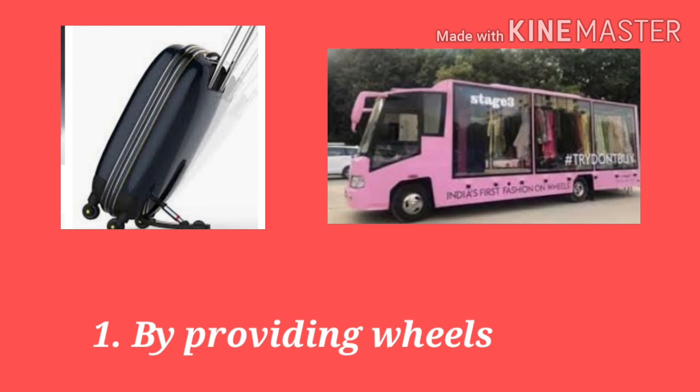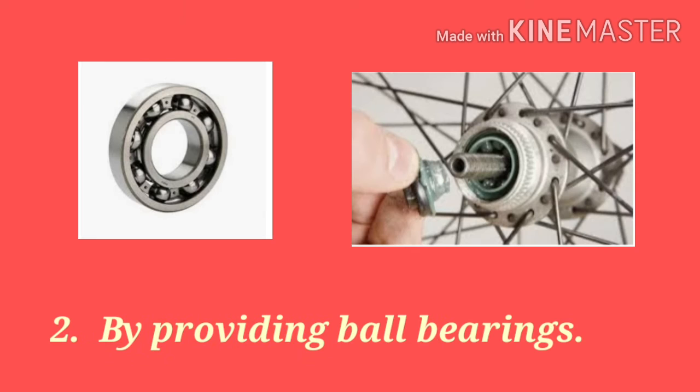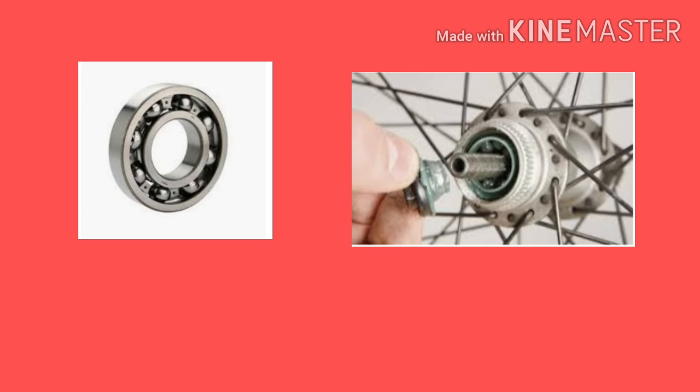We can reduce friction by providing wheels to the object. Like when we provide a wheel to a suitcase, the friction is reduced. Or by providing ball bearings. Ball bearings are small metallic balls or rollers placed between two moving parts of a machine. This is used to reduce the friction and allow smooth movement.